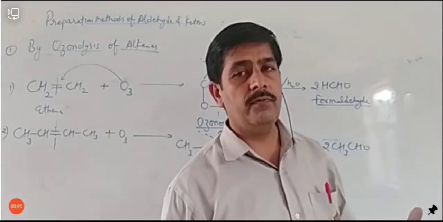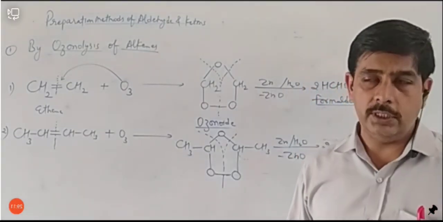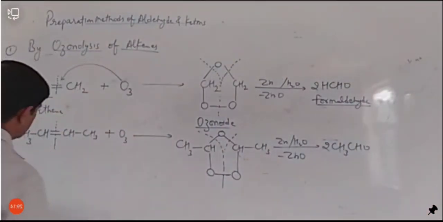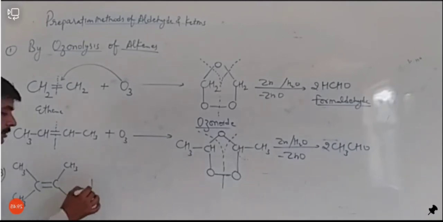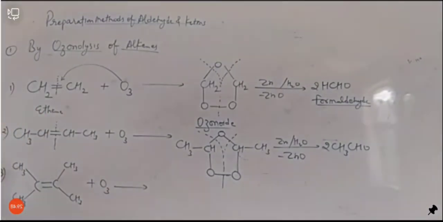So is there any method by which we can make ketone? Yes, we can form ketone if we take 2 CH3 groups with 1 carbon. Let's see, number 3. CH3, double bond, CH3 and CH3. This is an alkene. What is the name of this alkene? It is 2,3-dimethylbutene. When it reacts with ozone, it will again form an ozonoid.